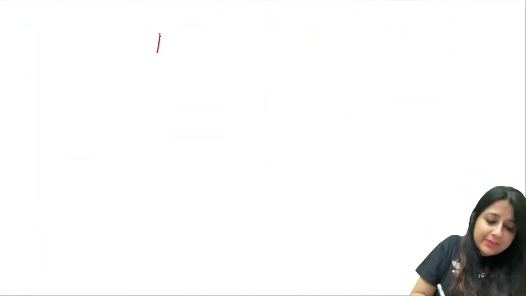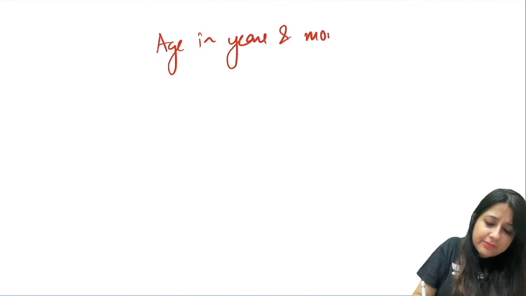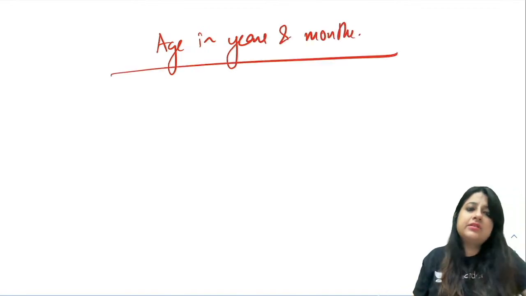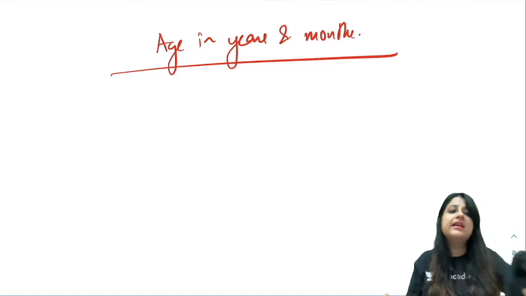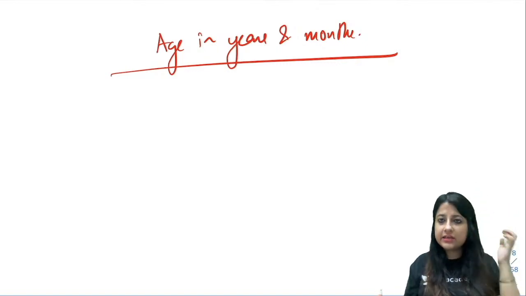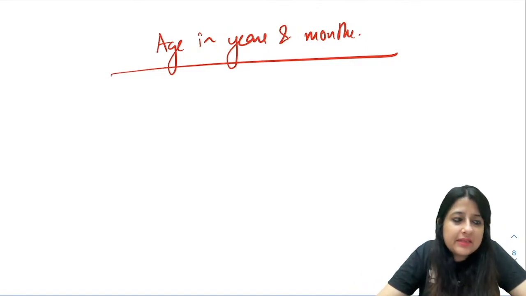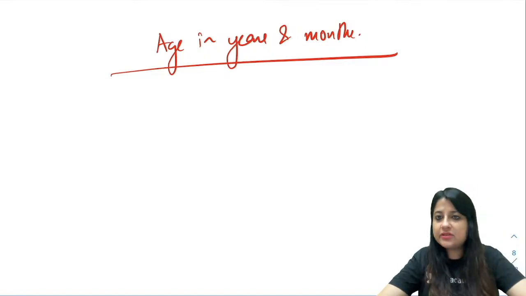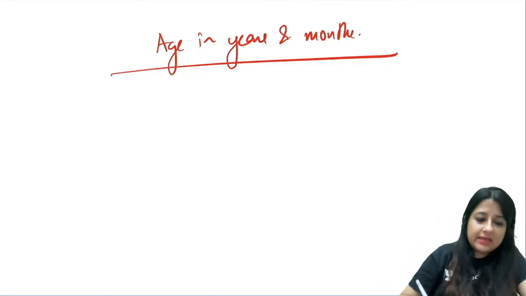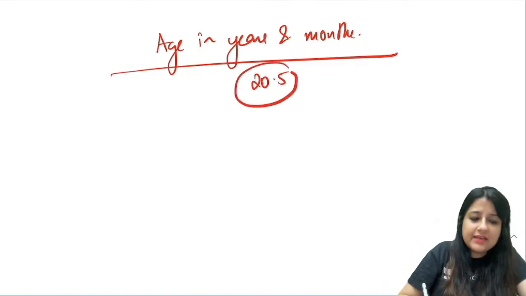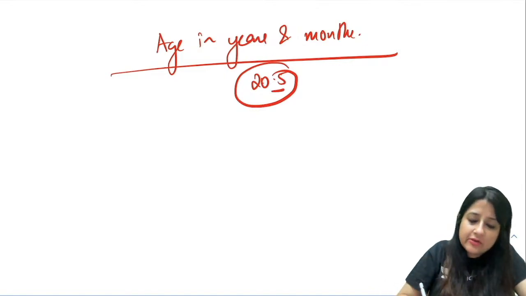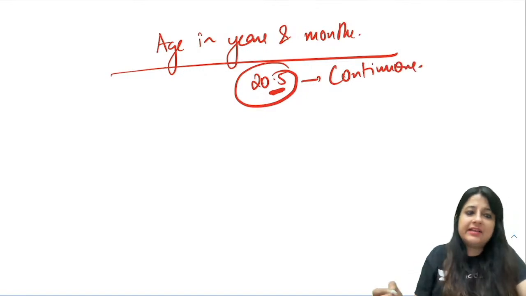So I'll give you an example. If I ask you age in years and months, ये क्या है? Which type of variable is this? Is it continuous or discrete? Put it in the comment section. Age in years and months, is it continuous or is it discrete? What do you think? अगर मैं आपसे पूछूं, somebody's age is like 20 years 5 months, okay, so अगर किसी का age 20.5 है, this is continuous or this is discrete? Now you can express this in decimal. Very good, ये हो गया continuous.